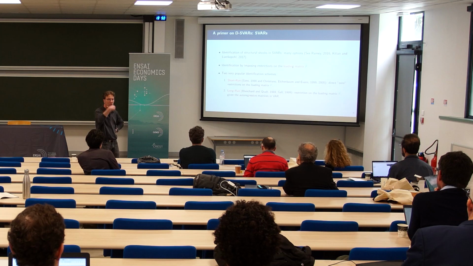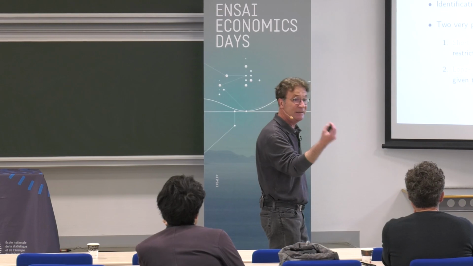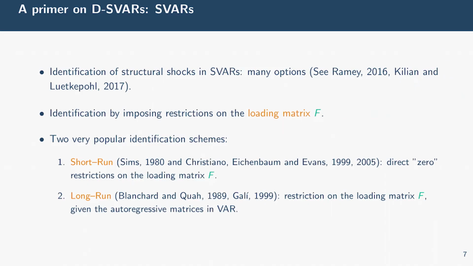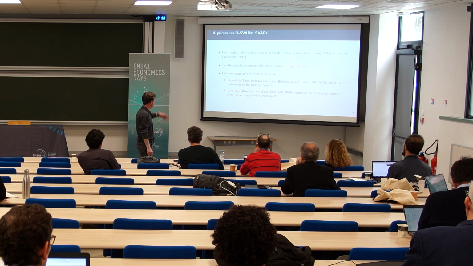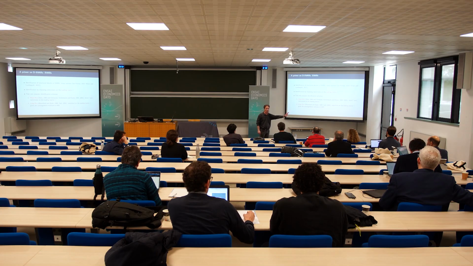So as I say, there exist many options in the structural VR literature in order to identify this key matrix that is the loading matrix F. Okay, but the most popular identification schemes are the short-run restrictions and the long-run restrictions. There exist many others: max share, sign restrictions, proxy VR, and so on. But short run, you agree, is just putting some zeros. You put some zeros, meaning that on impact, some shocks have no effect on some variables.